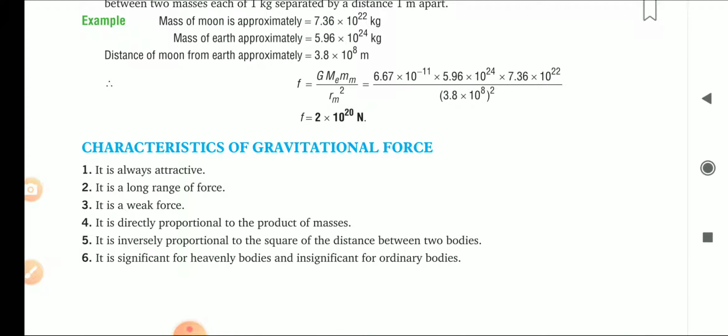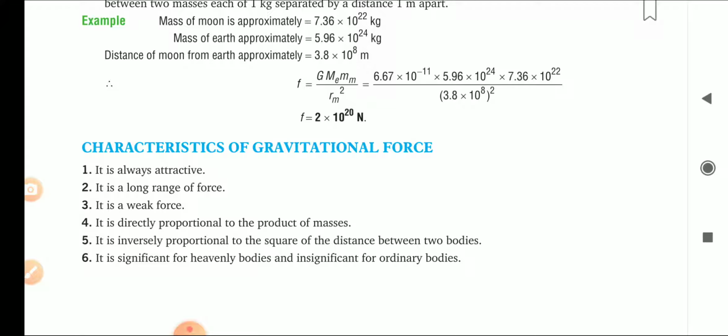Characteristics of the gravitational force. Earlier also we have seen that it is a long range force, while the electrical and magnetic forces, we have seen, are short range forces. It is always attractive, while electrical forces, as we saw previously, may be attractive or repulsive, but here it is always attractive. It is a weak force. It is directly proportional to the product of the masses and inversely proportional to the square of the distance between the two bodies. From the definition itself it is clear: F equals G m1 m2 upon r square.